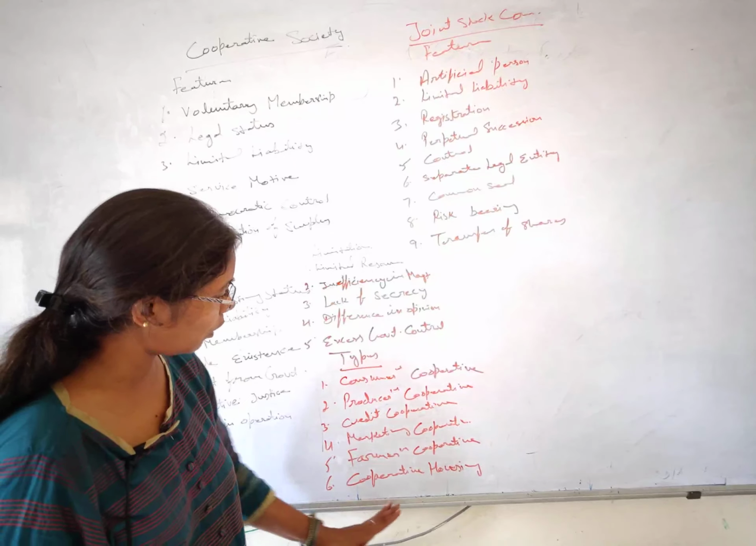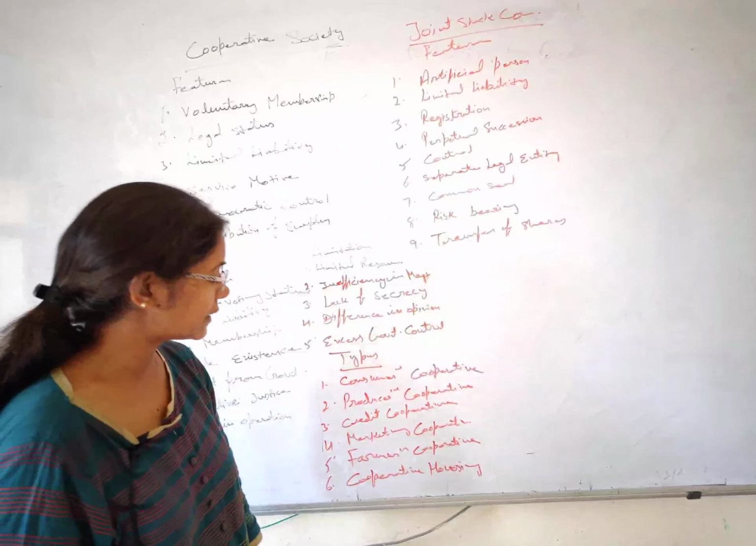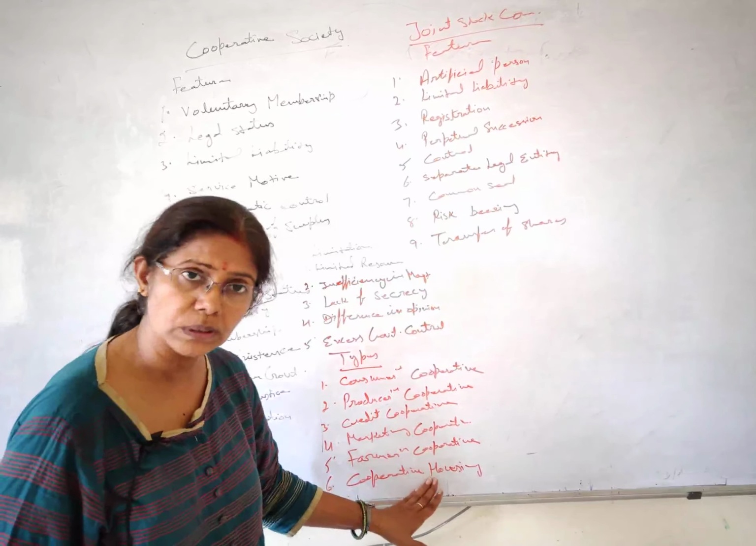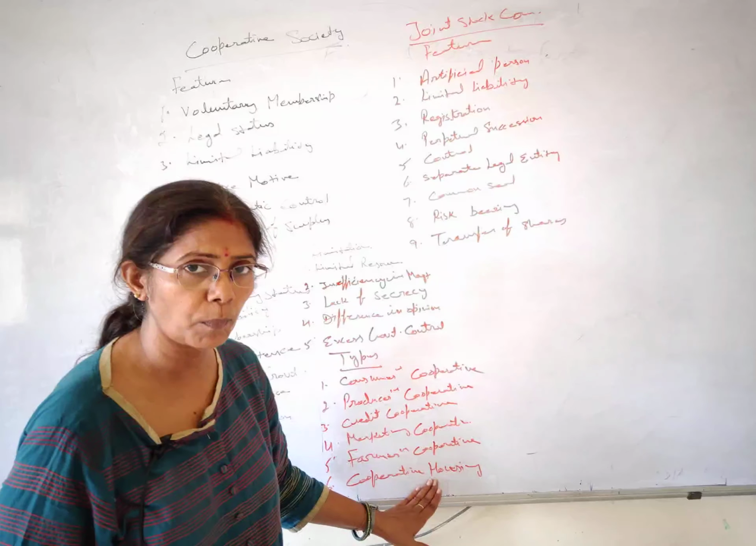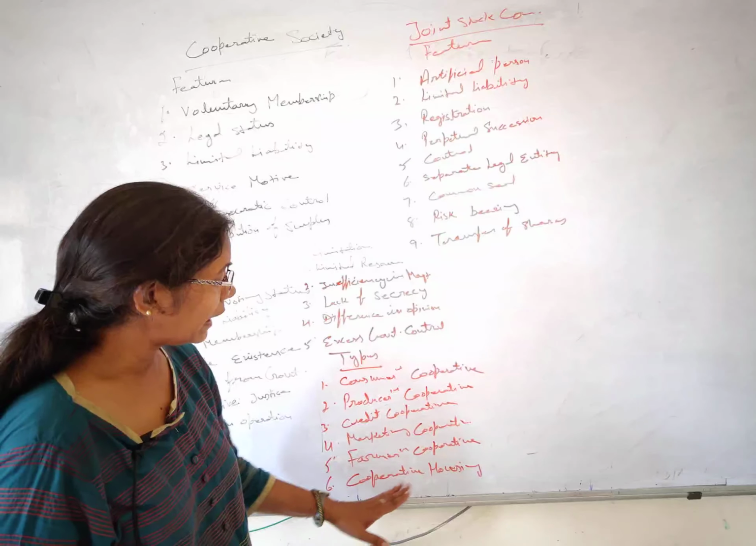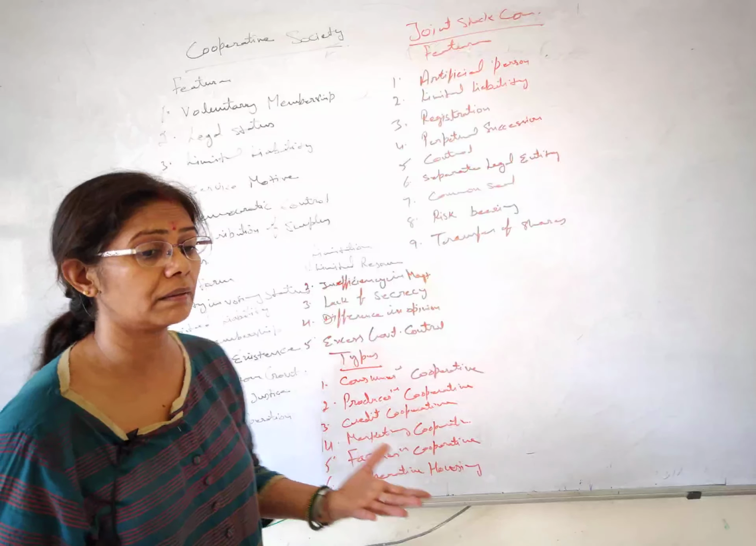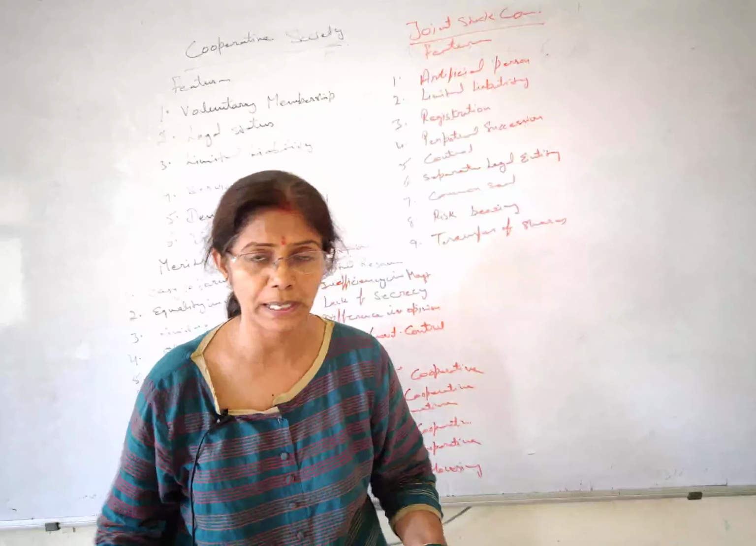Next we have cooperative housing. Well, as the name suggests, it is for those people who are having a housing problem. The people who have a housing problem separately, one is not having this much money to buy the house.